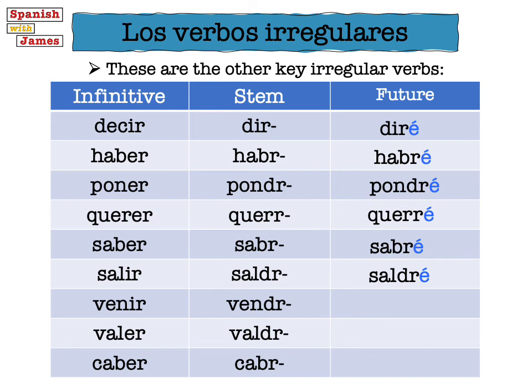Venir, the last vowel changes to a D, it goes to vendré. Venir is to come, so I will come. Valer is the verb to be worth, so that one would go to valdré because the E changes to a D. Our last vowel changes to a D.